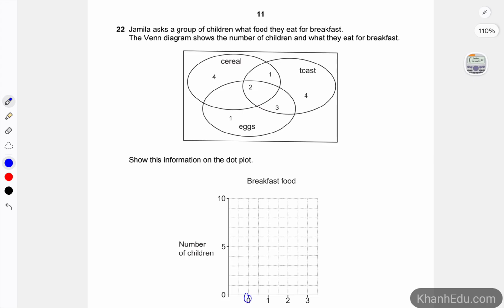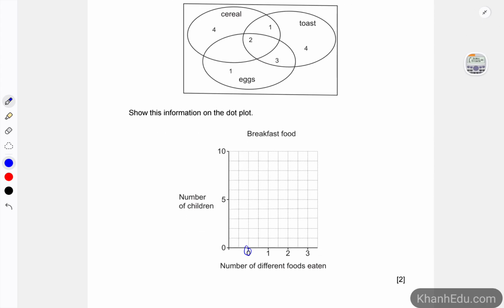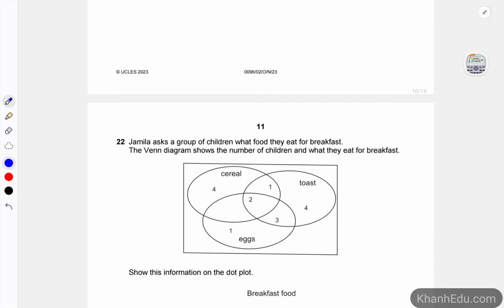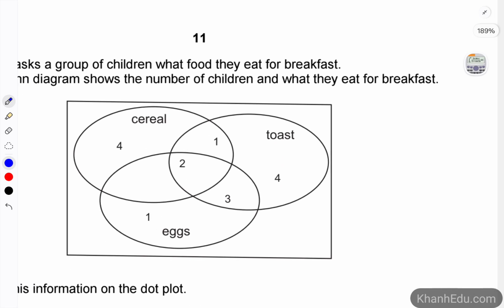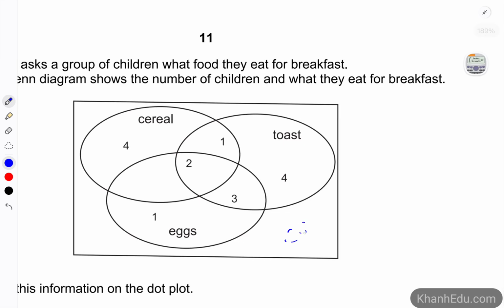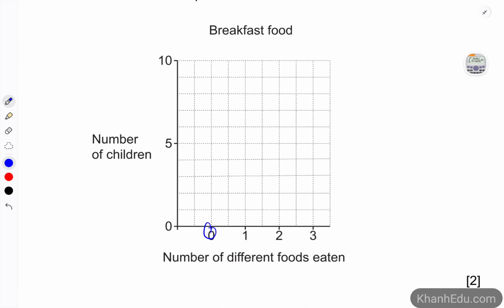For 0 means that there's no food that the student wants to eat. So in the Venn diagram, we don't have any number in this spot, so that one will be 0. All right, there is no children in here.